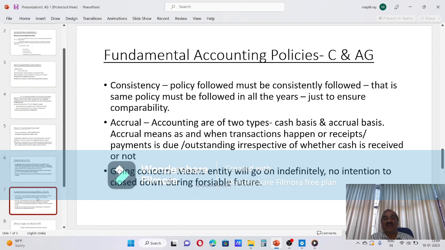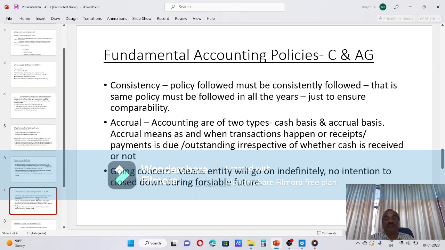There are 3 fundamental accounting policies. First one, consistency. Consistency means the policy followed must be consistently followed. That is, the same policy must be followed in all the years. Year after year, you should not change the policy adopted, just to ensure comparability of the statements. For that, consistency is a must. If you follow FIFO this year, next year also FIFO is followed continuously. Wherever change is allowed, it is stated just next to this.